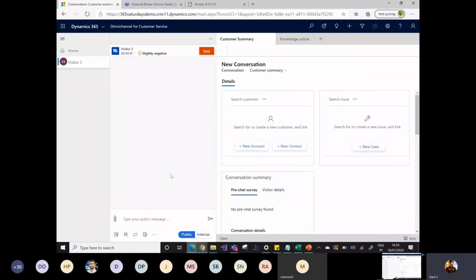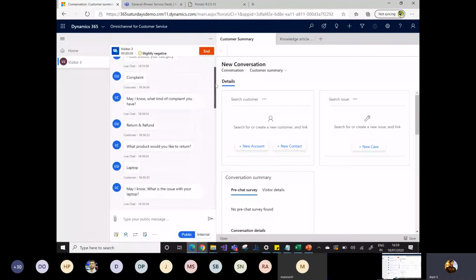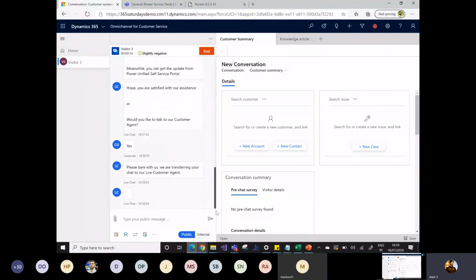As soon as I accept the request, the interesting part is that Arpit will get the reference of all the chat history that Raz has done with the virtual agent. If you can see here, I will get all the context. So Arpit doesn't need to ask all the same things that the virtual agent has communicated with Raz. I will simply say, hey Raz, how can I help you today? Now the live communication is being done.